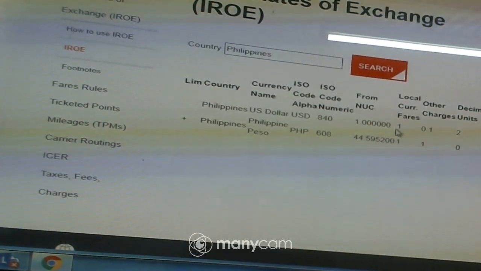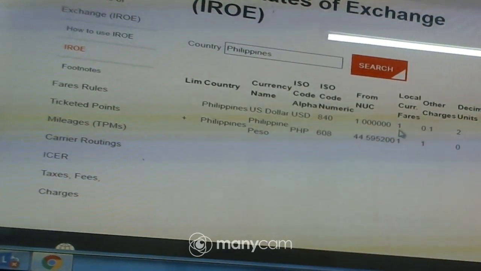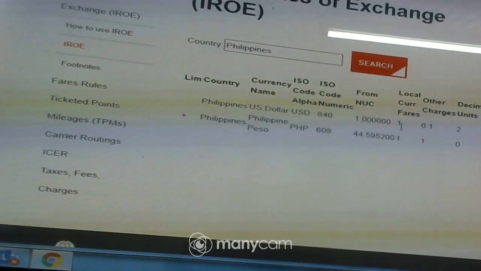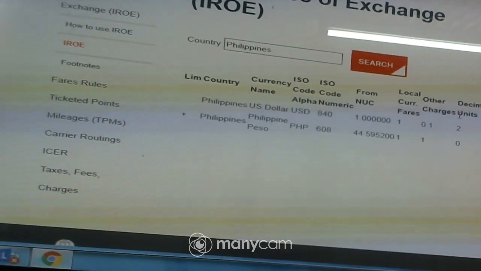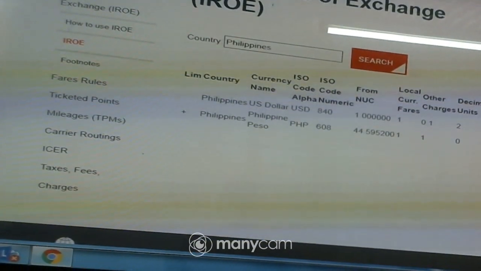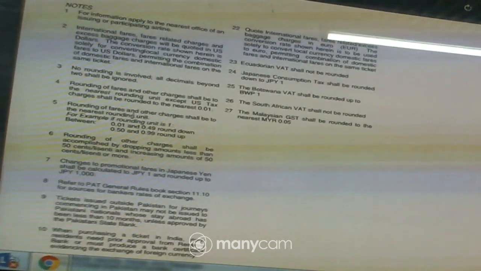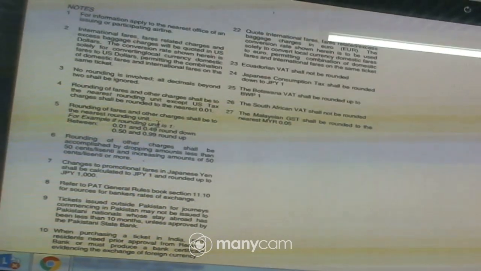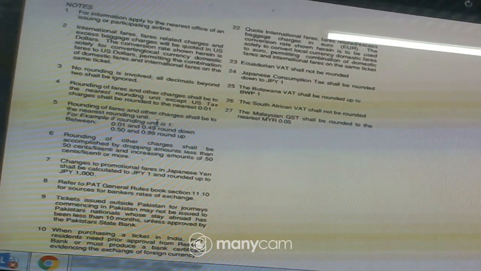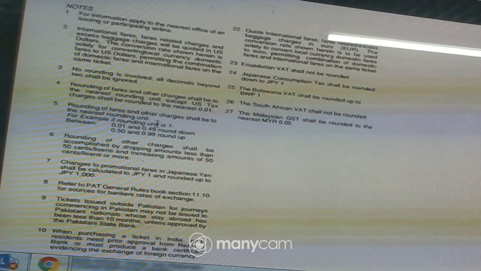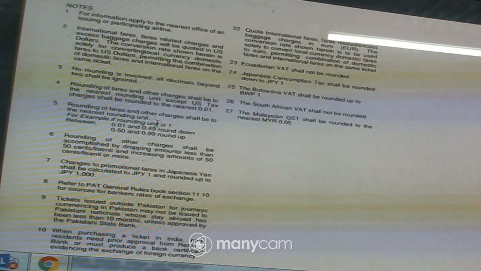But you come here and look for the local currency pair. This one means to hire one. How many decimal places? 2 decimal places. But we have Note 5 here, so if you click on Note 5, let us see what it tells us. Note 5 says the rounding of fares and other charges shall be to the nearest rounding. So this one will change from higher to the nearest. Let us see how we do this.